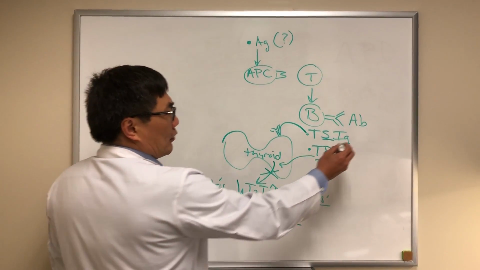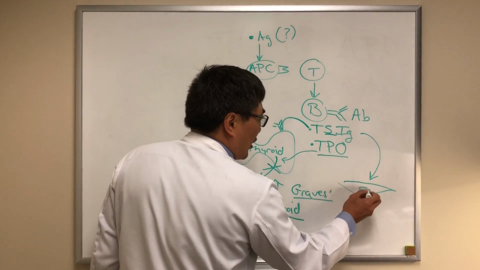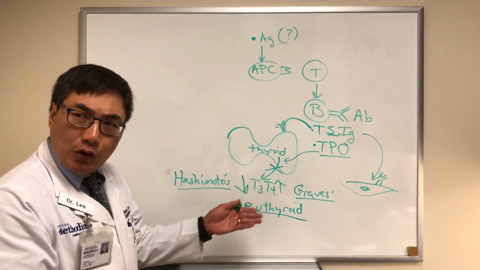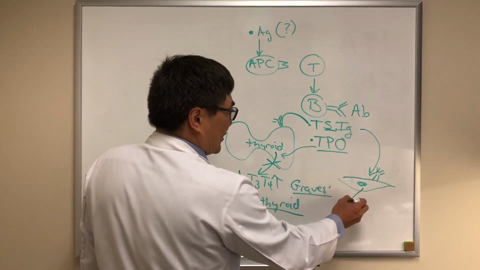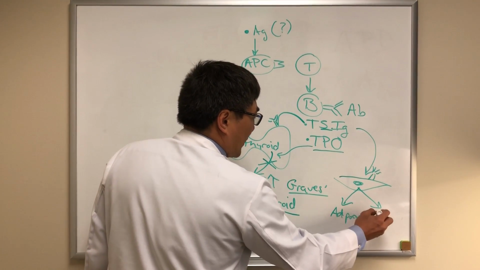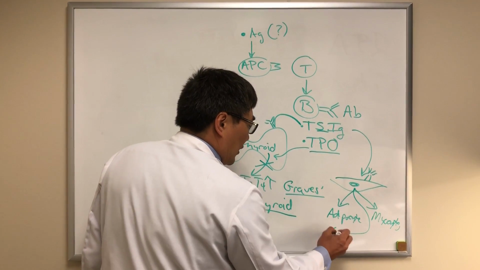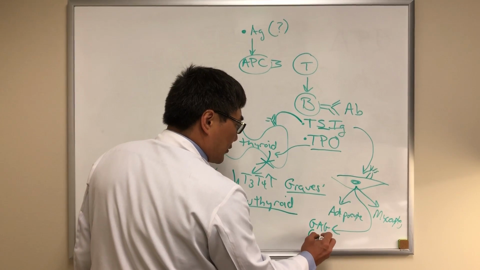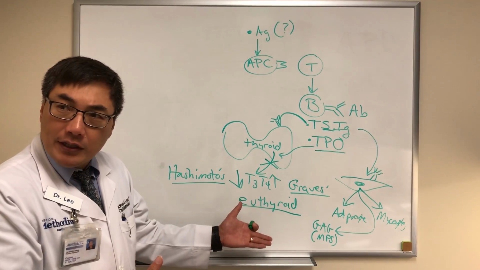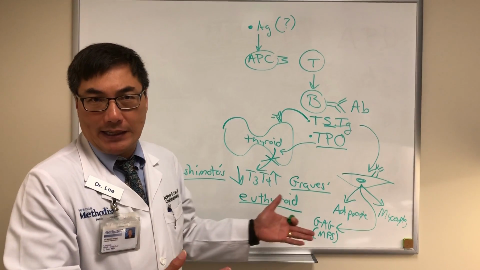These antibodies cross-react because of molecular mimicry with the orbital fibroblasts. And when the antibody binds to the orbital fibroblasts, it stimulates differentiation of the fibroblasts into adipocyte and myocyte. It also causes the production by the fibroblast of glycosaminoglycans, also known as mucopolysaccharides, and those are very hydrophilic and will bring water to the muscle or the tissue. So you'll have an increase in water, and that we call edema.